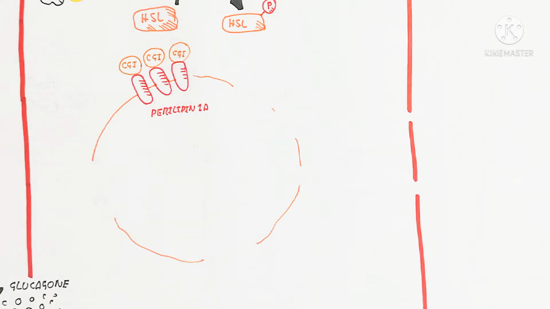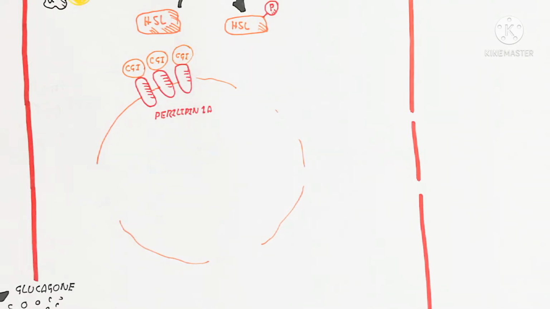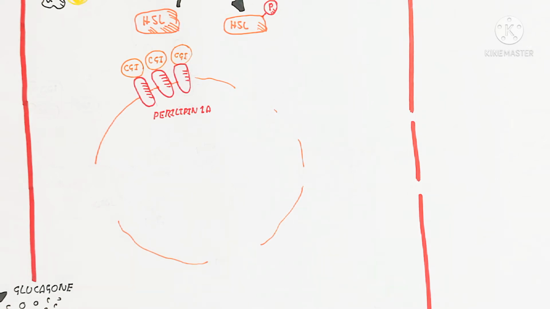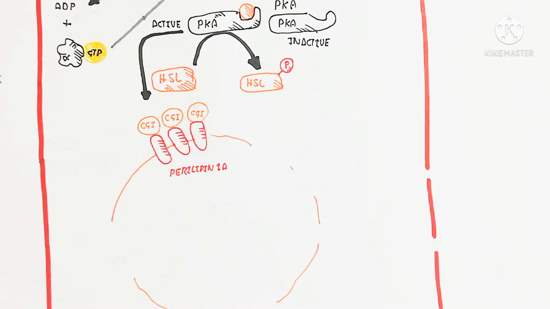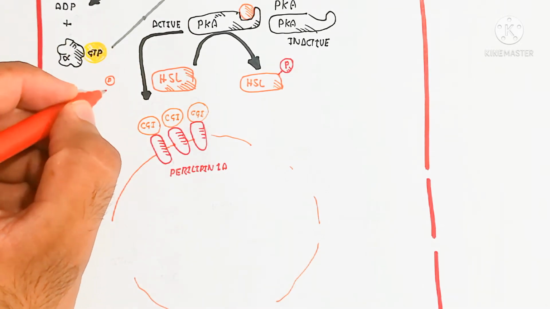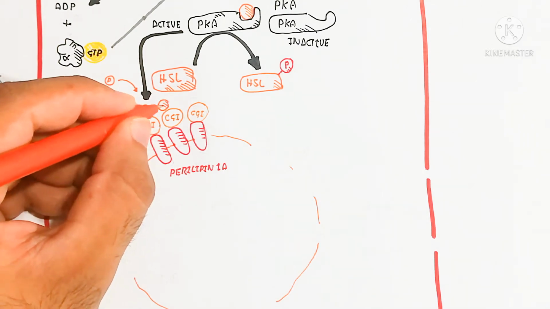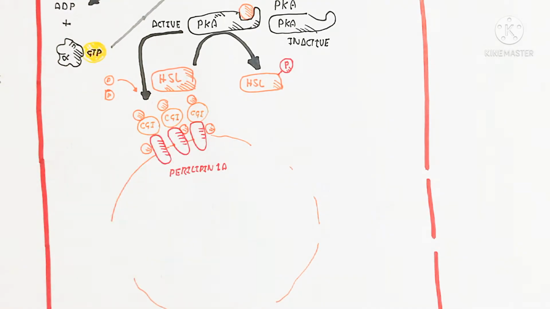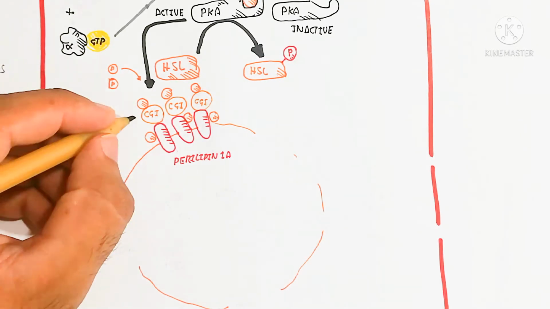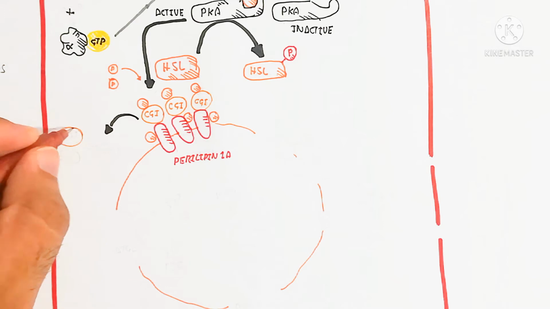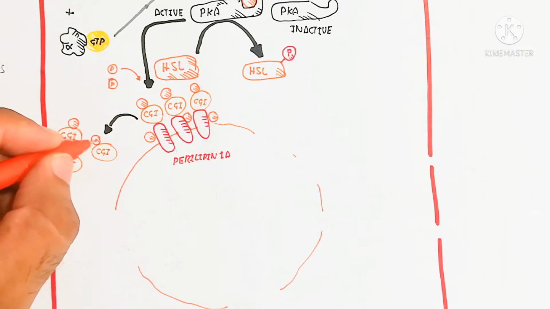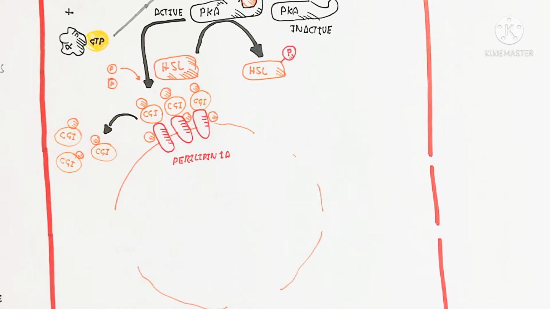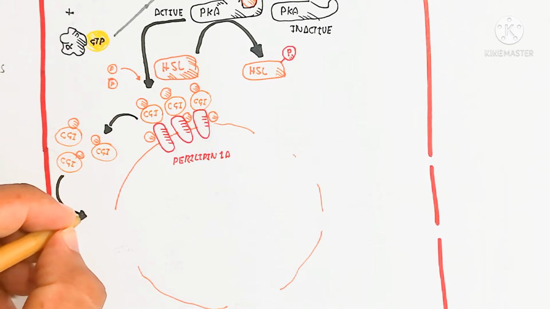Here I am drawing the liposome. This liposome contains lipids inside. Here perilipin 1A is present, three monomers, and CGI is also attached. So PKA, which is active, phosphorylates perilipin 1A. After that, both monomers will be phosphorylated and detached. So the CGI is detached after the phosphorylation, and it will be